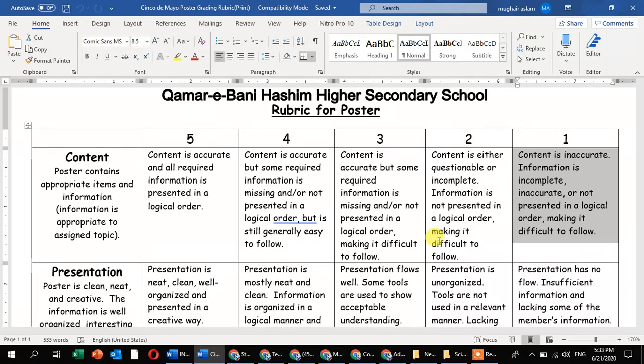It means your poster does not have accurate content. Your information about the topic is incomplete. Your information about the content is inaccurate. And if you have some information related to your content, it is presented in an illogical order, where you are pasting applications of your topic, where you are pasting the definition and properties of the topic, where you are pasting daily life applications and daily life examples of the topic, and so many other things. Then you will lose all the maximum marks.